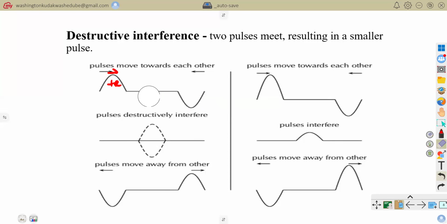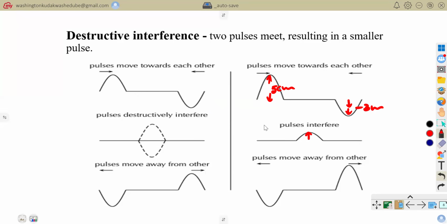However, if one is bigger than the other, we are going to have a decreased amplitude, like this one. Let's say the displacement here was 5 centimeters, whilst this one, because it's in the negative direction, was negative 3 centimeters.